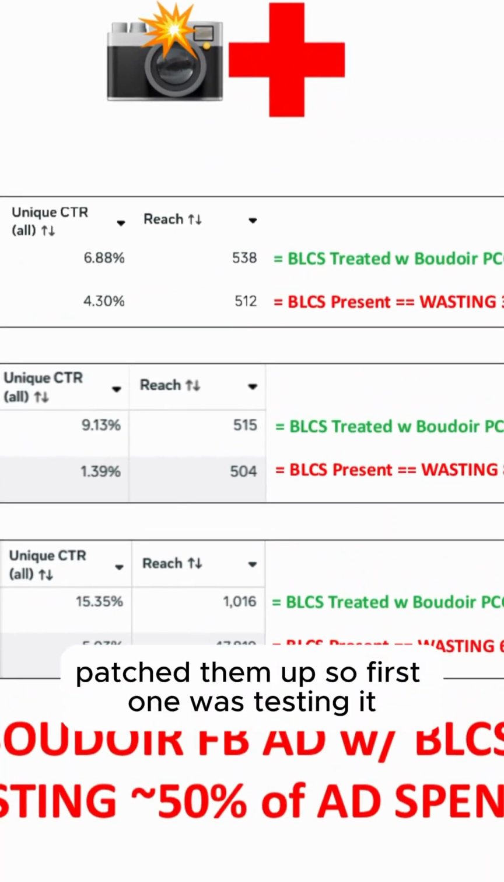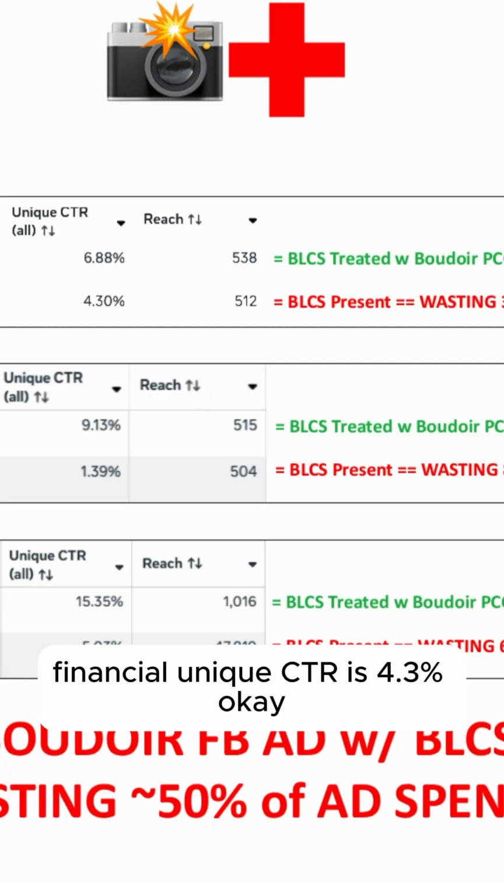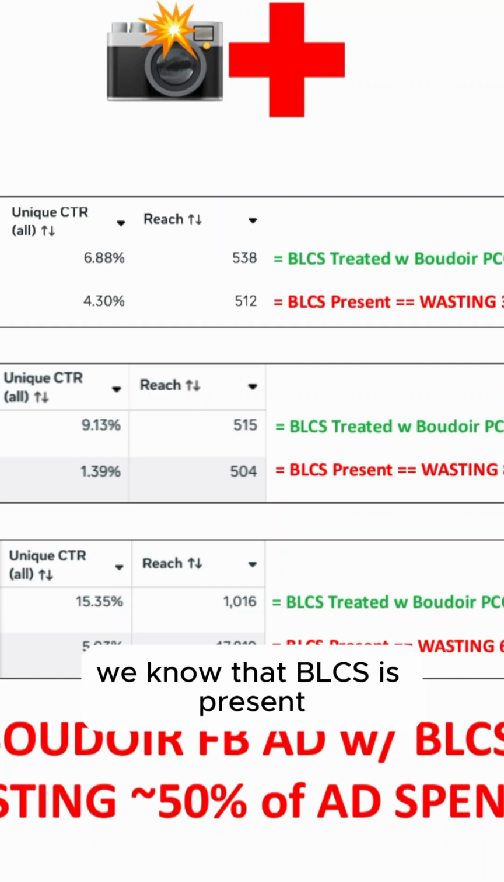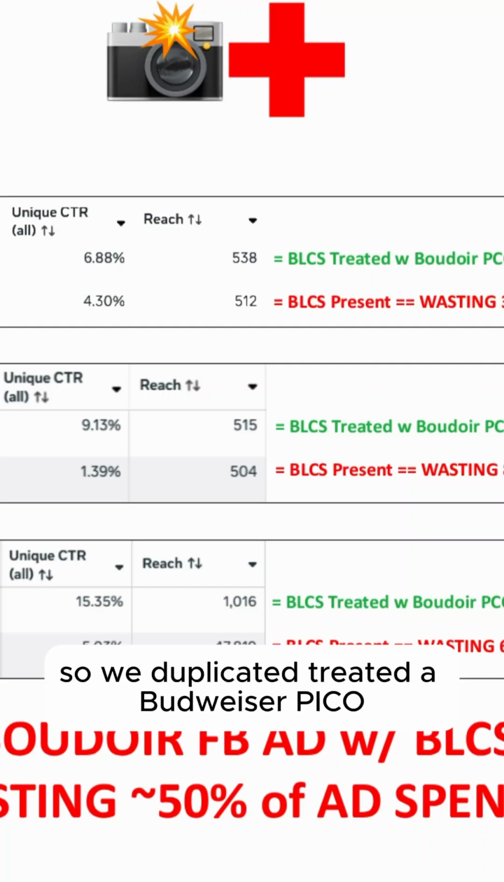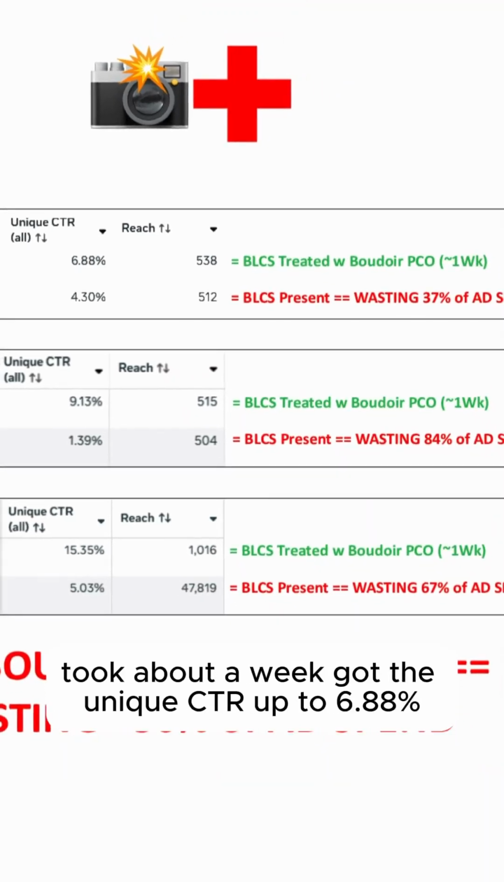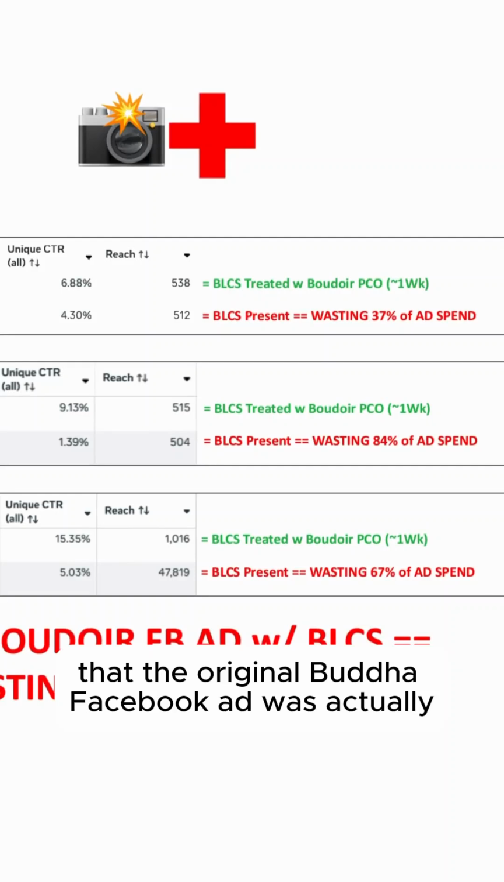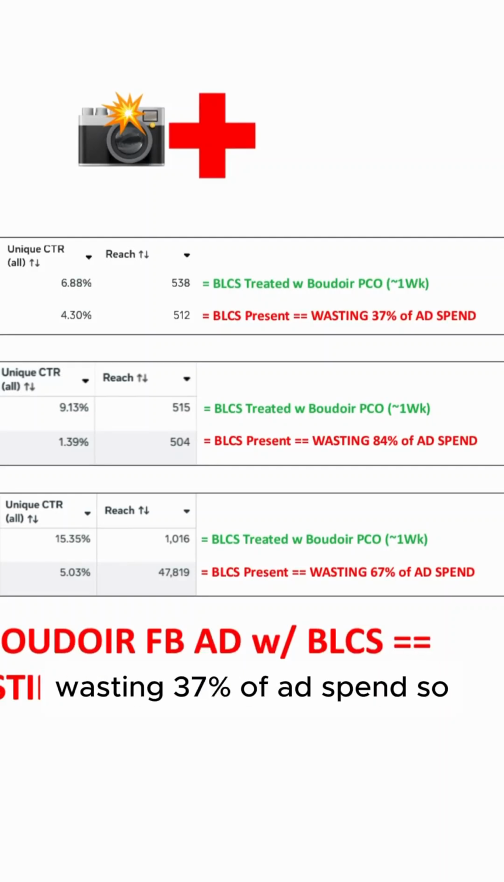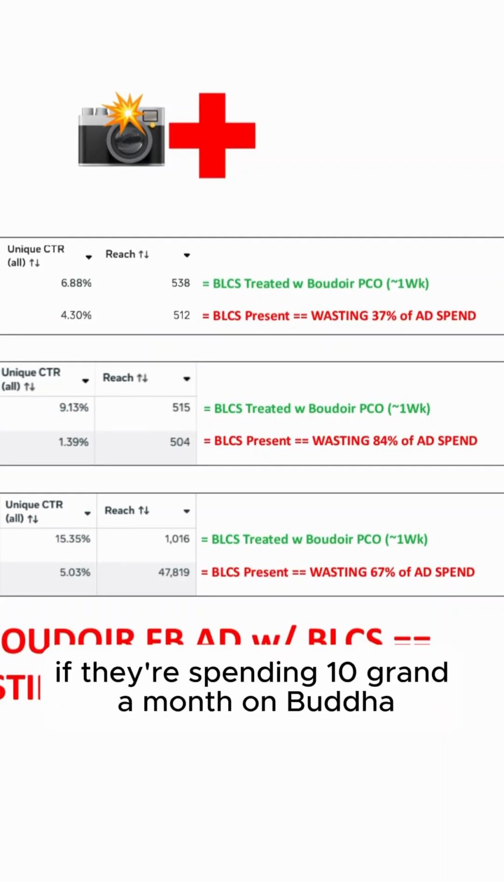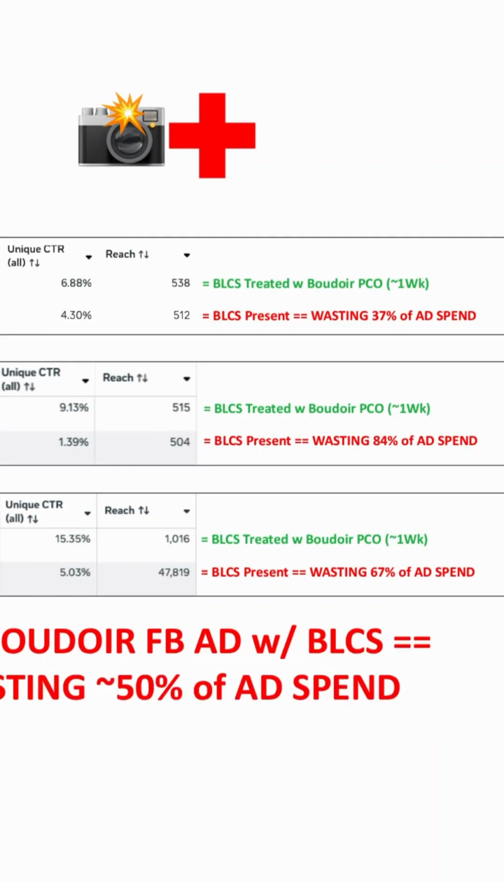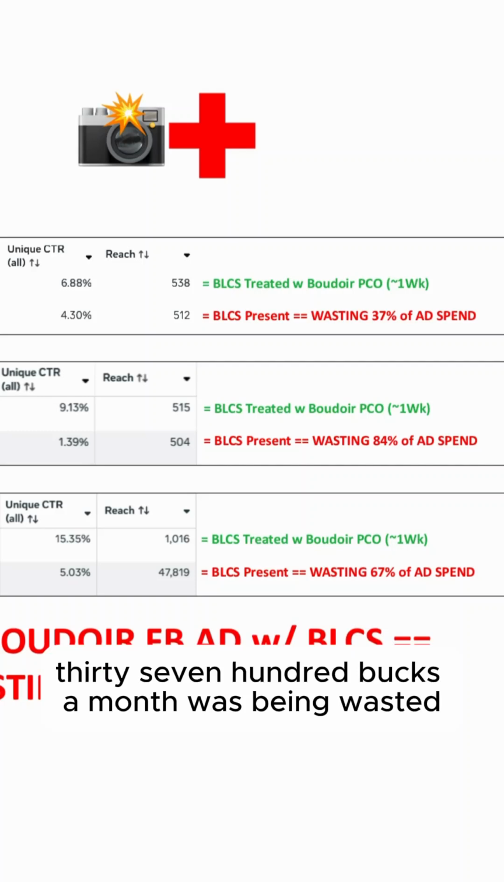The first one we tested, we found the unique CTR was 4.3%. When unique CTR is under 6%, we know that BLCS is present. So we duplicated it, treated it with Boudoir PCO, and it took about a week. We got the unique CTR up to 6.88%. So we found out that the original Boudoir Facebook ad was wasting 37% of ad spend. If they're spending 10 grand a month on Boudoir Facebook ads, 3,700 bucks a month was being wasted.